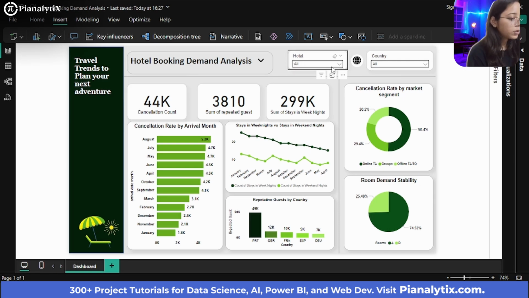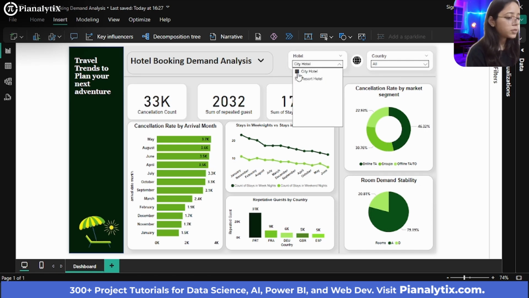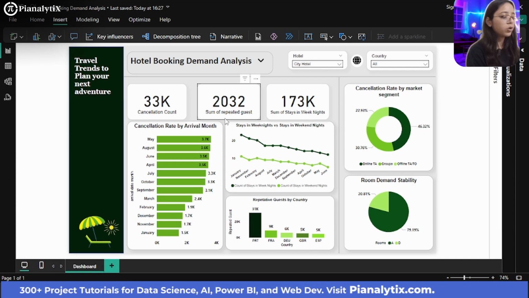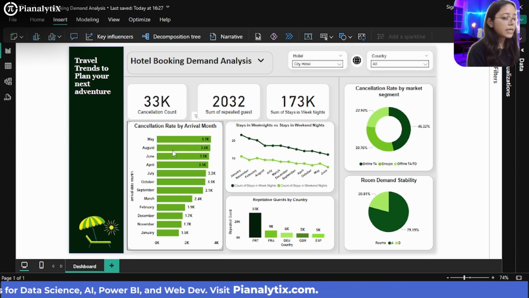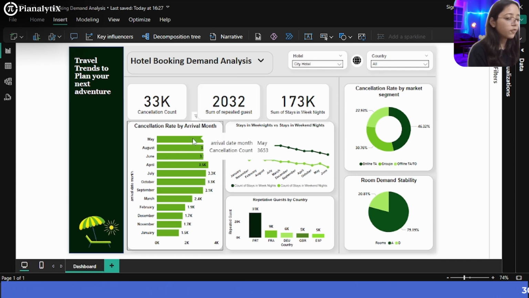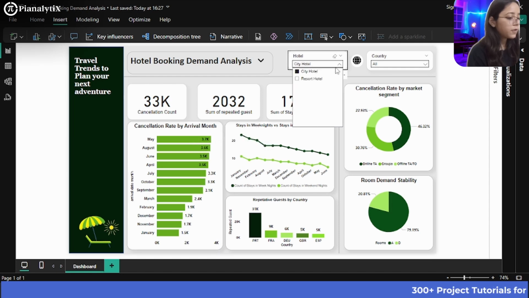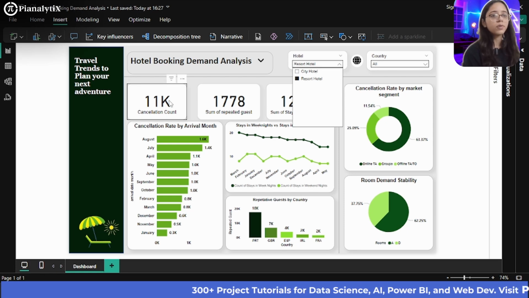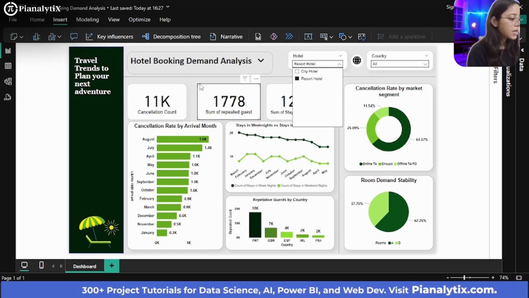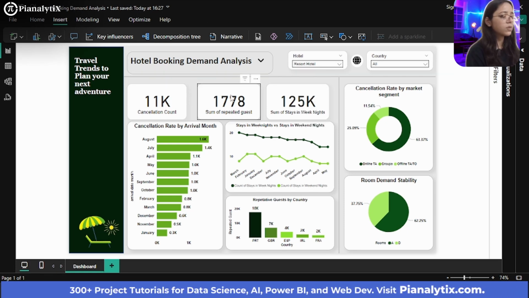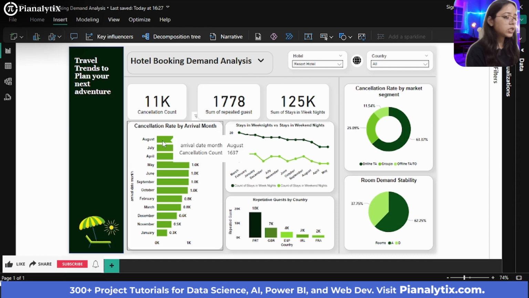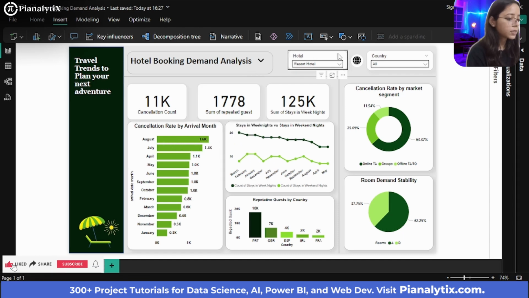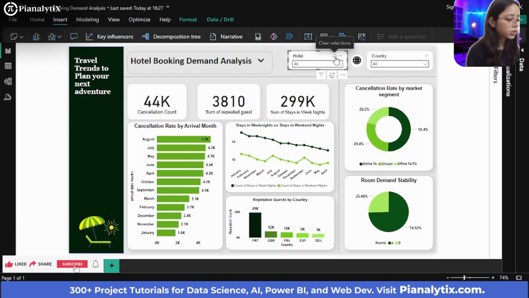If I want to see it for city hotels, you can see that the cancellation count here was 33,000. The repeated guests who showed up were around 2,032, and the highest cancellation rate was in the month of May. For resort hotels, the cancellation count was the lowest compared to city hotels. But here again, the repeated guests were much fewer, and the cancellation rate was highest in the month of August. So let me clear my selection.